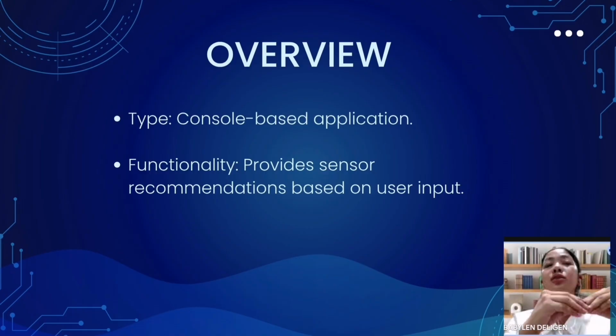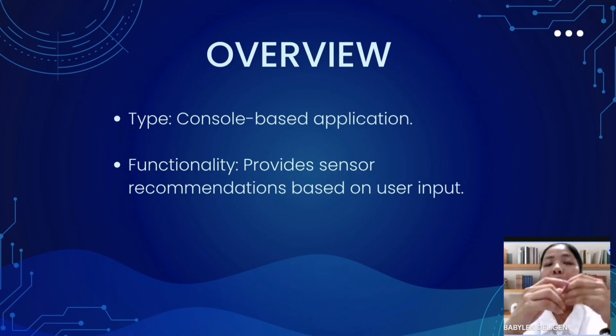At the core of this application is a decision tree algorithm which analyzes users' inputs to generate personalized sensor recommendations. The users specify their industry categories such as beginner experimentation, advanced research or industrial application, and their desired cost level. Based on this information, the system provides a tailored suggestion for sensor components that best fit their specific needs.